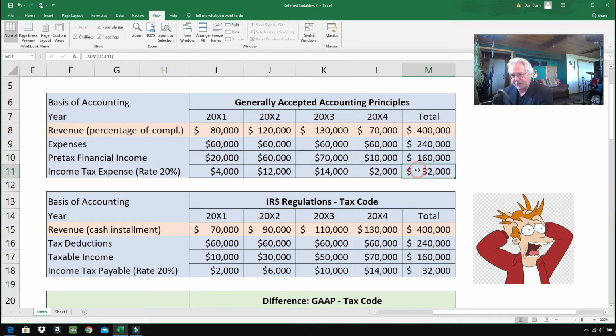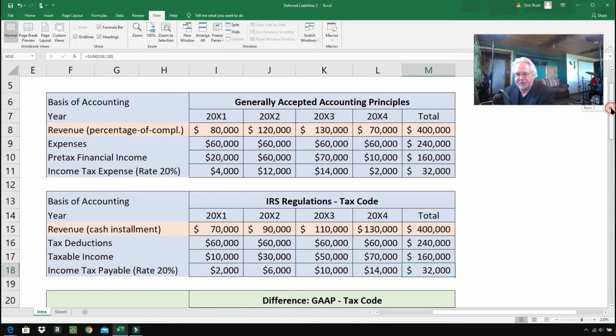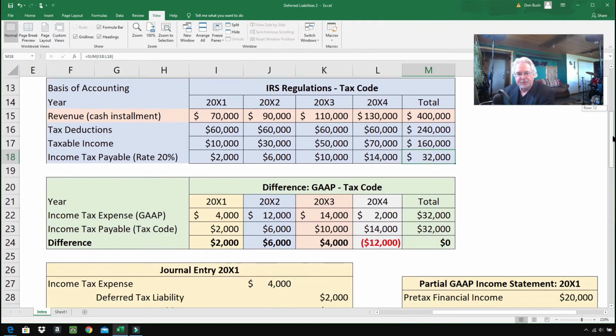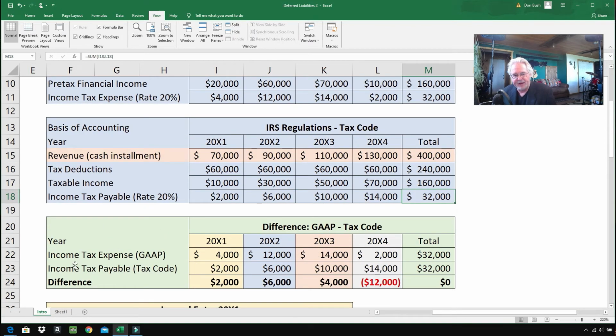According to their books, the grand total is $32,000. According to their tax returns for the last 4 years, the grand total will be $32,000 also. So let's come down the page just a little bit. So this next little chart here is simply a summary. That's all it is. So we have income tax expense according to GAAP. Where'd that come from? It came from right up here. $4,000, $4,000, $12,000, $12,000, so on and so forth.